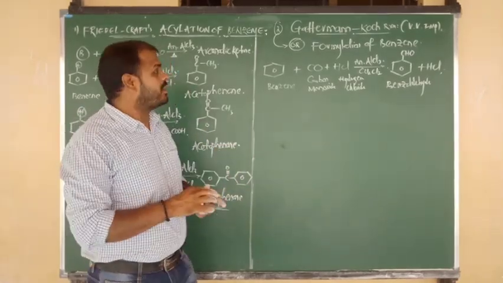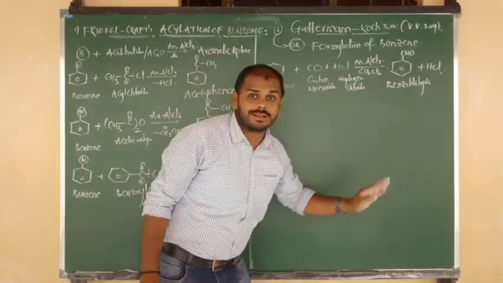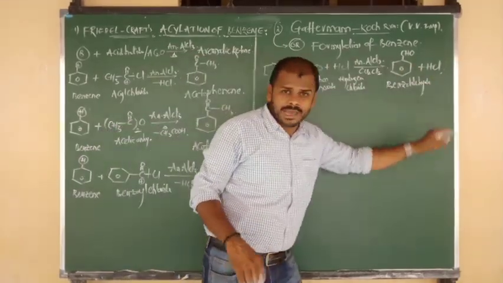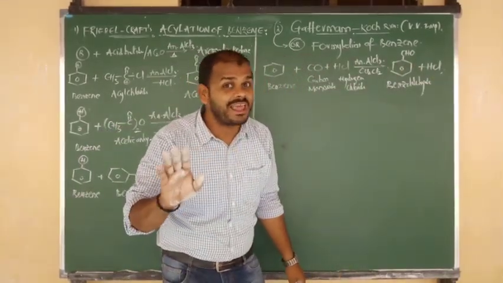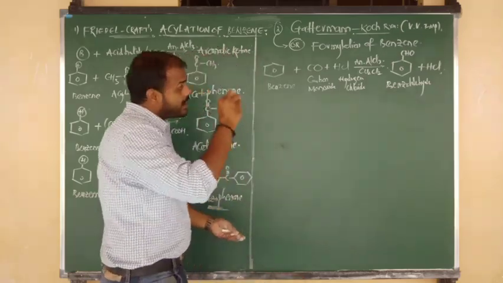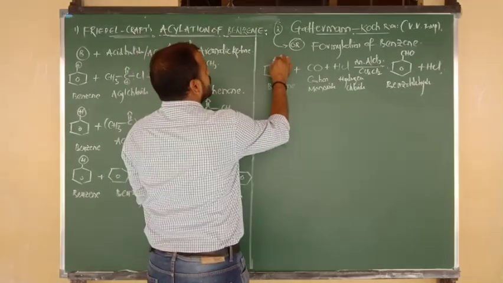Okay? Good. But in the reactant there is HCl and in the product also there is HCl. How many HCls are there? The same HCl cannot be coming out. A lot of difference is there, and that is what is important here. We have to show the variation. So how to show the variation?